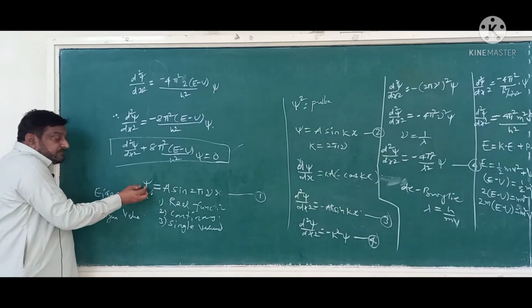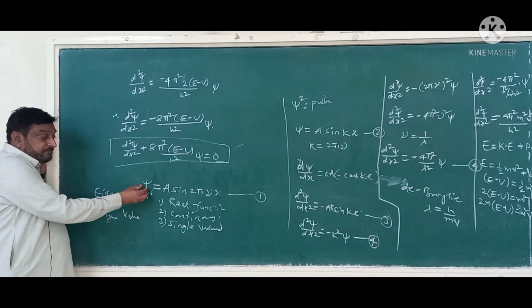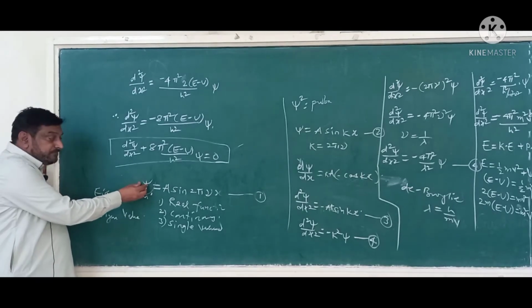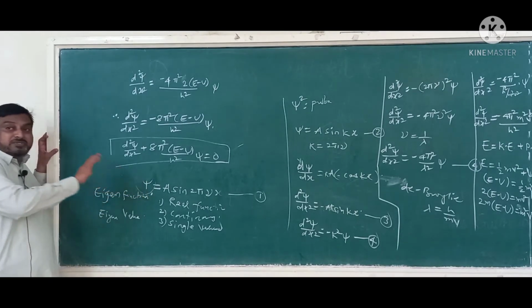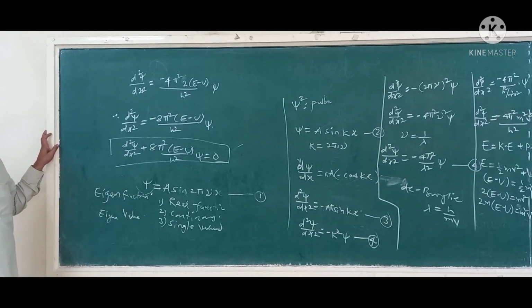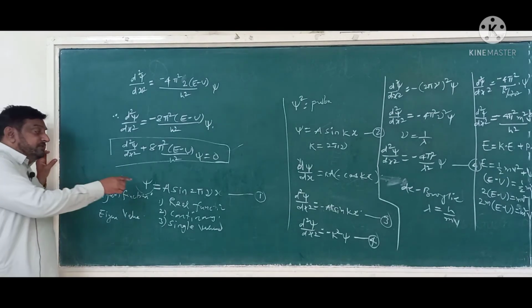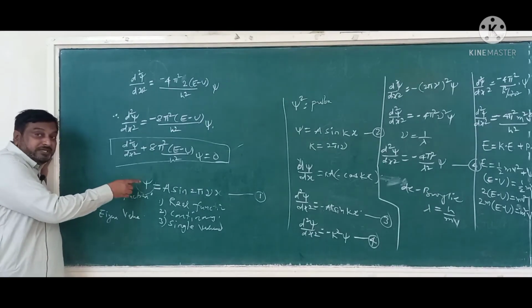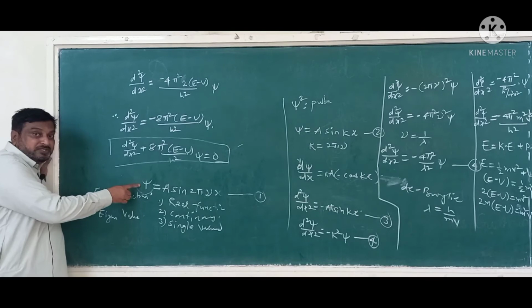Now we have to consider something about this psi. Psi is a wave function. Actually, psi does not have any physical significance. It only represents that the electron is a wave.